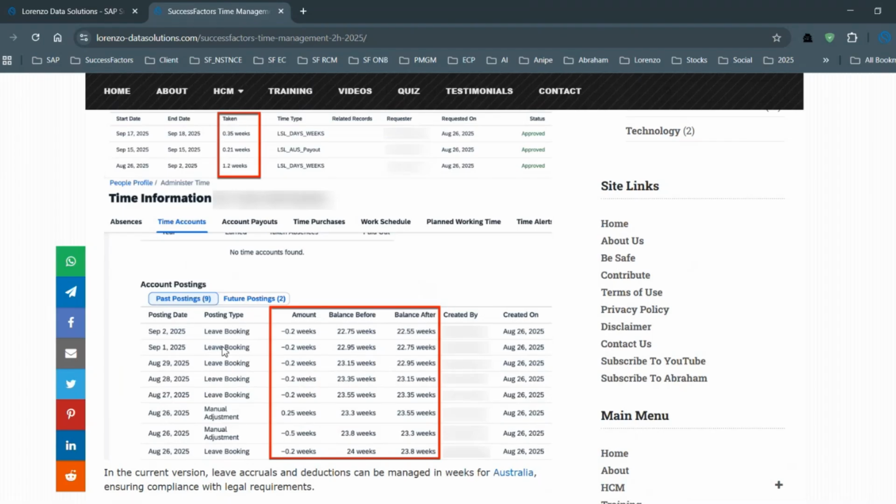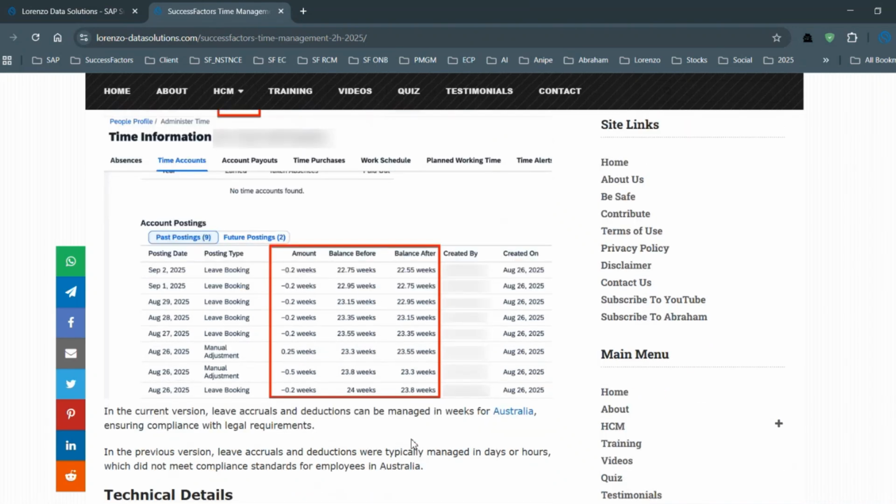You can also see the time accounts display the amount posted on a weekly basis, the balances, and everything after the balance. Usually you will see recurring accounts in hours or days, where 0.5 days or 1 day is posted, and the final balance, what is taken, is deducted, and you're able to see it. But now you'll also experience the functionality on a weekly basis.